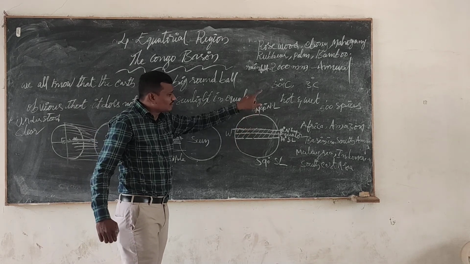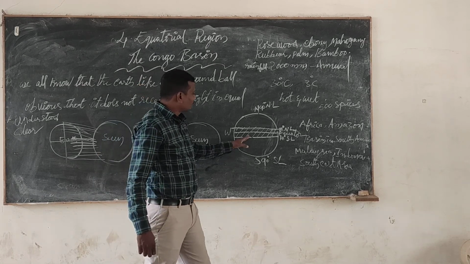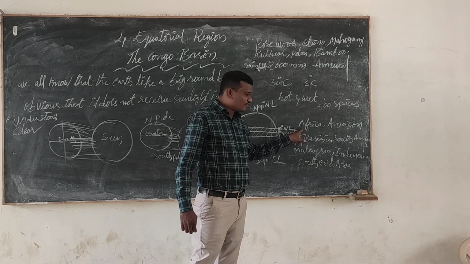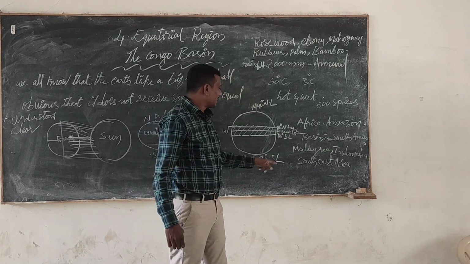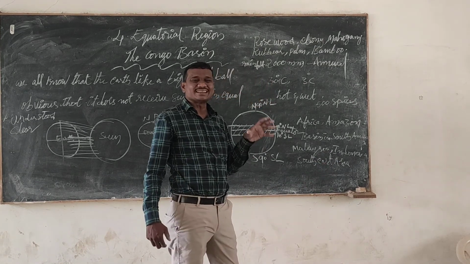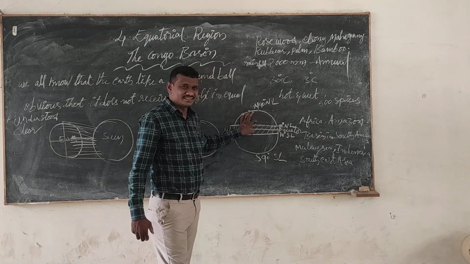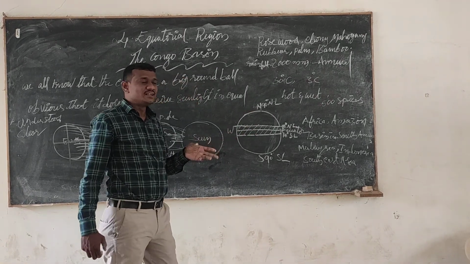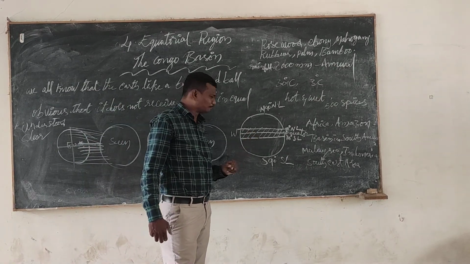Apart from this, such types of continents and countries are also found in the equatorial region, like the continent of Africa, the Amazon Basin in the South American continent, and Malaysia, Indonesia, and Southeast Asia. These countries and continents also come under the equatorial region. I will show the picture for the next class, I will show the world map, and what regions come under the equatorial region.